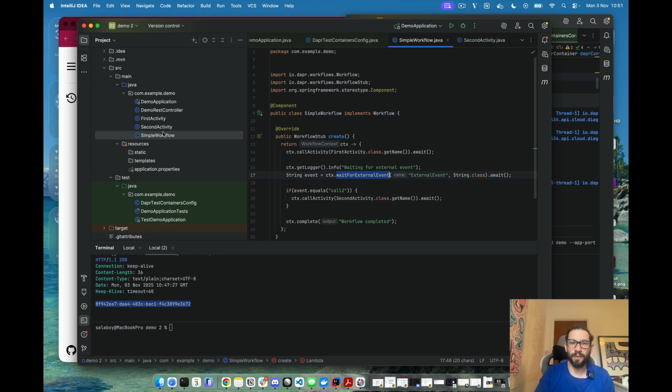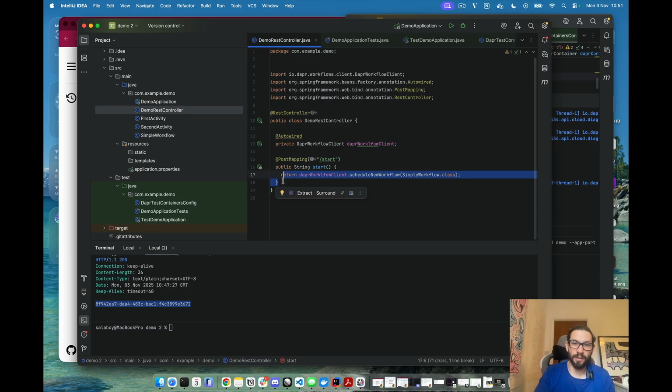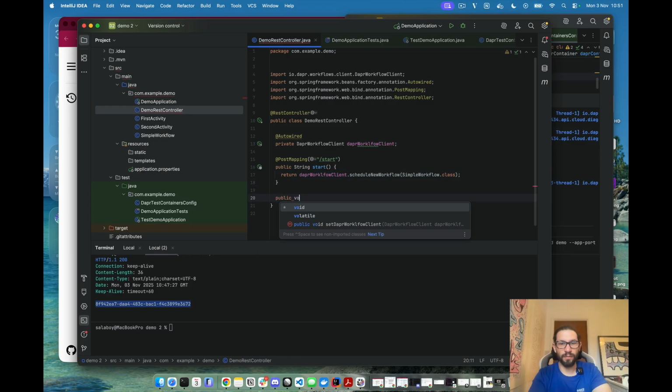So now, in order to expose this, because we need to let the user emit an event so we can continue our workflow, we need to extend the controller here. So public void event, we'll call it simply event.